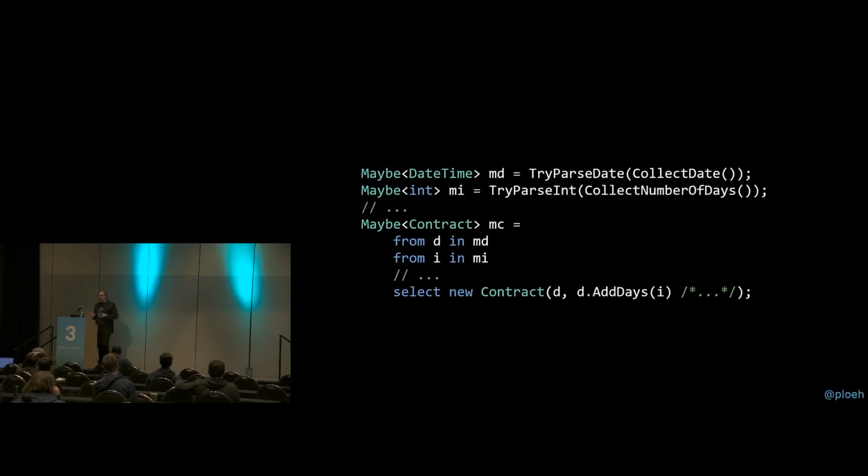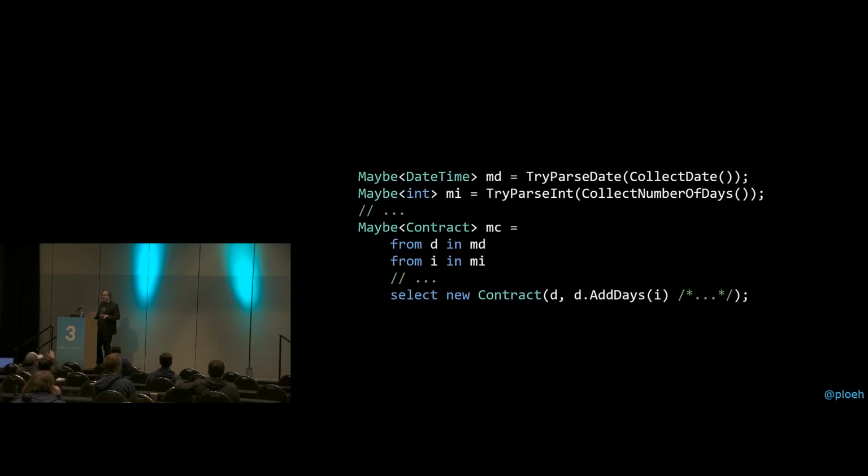So if you're not supposed to do that, then what are you supposed to do? Well, we've already seen that maybe of T is a functor. So you can just do a structure-preserving map. You just say, well, let's translate maybe of contract into a maybe of decimal by calling calculate price inside of it. Now this is completely safe, because if the maybe of contract is populated, that little lambda expression is going to run, and you're going to get a populated maybe of decimal. And if the maybe of contract is empty, nothing's going to happen. You're just going to have a maybe of decimal that's empty.